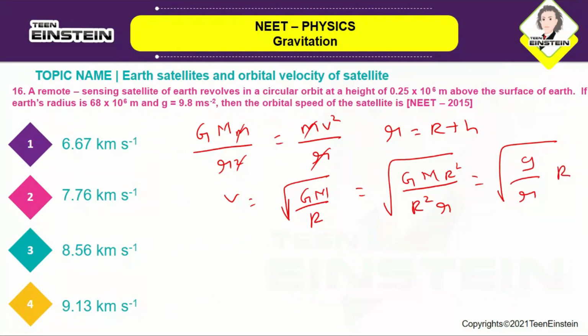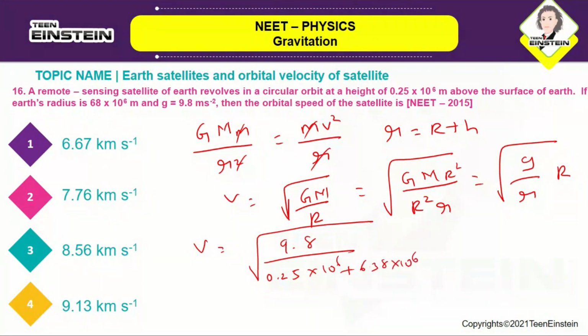Okay, so you know the values of g and R, so you can substitute it here. V is equal to root of 9.8 divided by 0.25 into 10 power 6 plus 6.38 into 10 power 6, into 6.38 into 10 power 6.